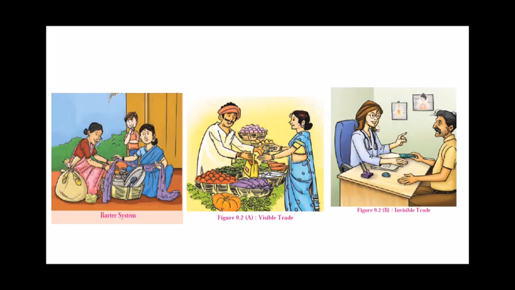Now let's see some of the olden type of trading which was done earlier. In the first picture you all can see the barter system, where people used to exchange goods in exchange of goods. Okay, so this is the old concept. In ancient times, and in the medieval period, trade was done through the barter system. In this, there was an exchange of goods with other goods. Grains were exchanged for the work done, or oil, salt, honey, etc. There was no currency at that time. Even today, we see traders who exchange utensils in lieu of old clothes. You might have seen it.